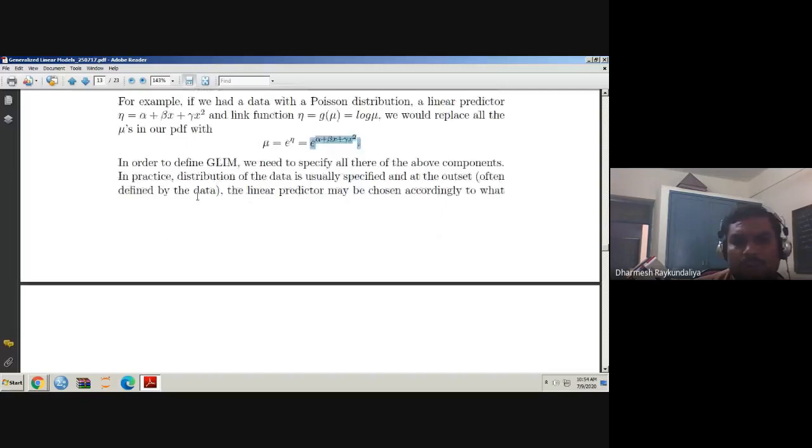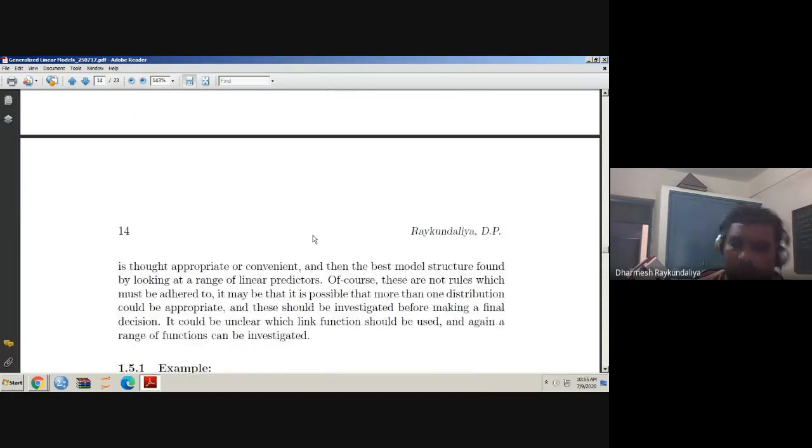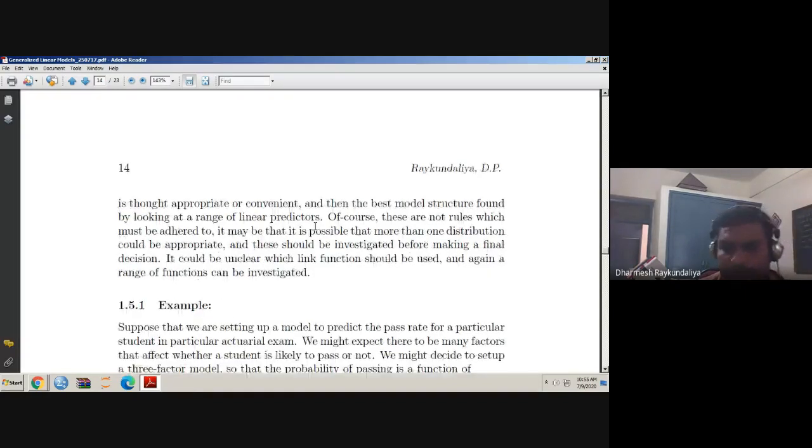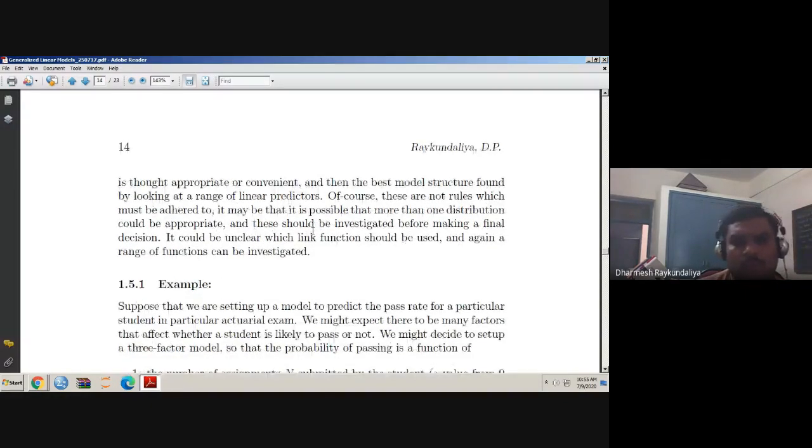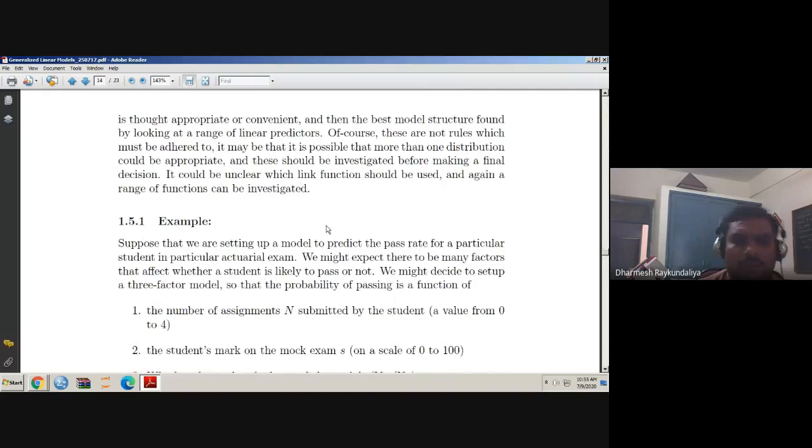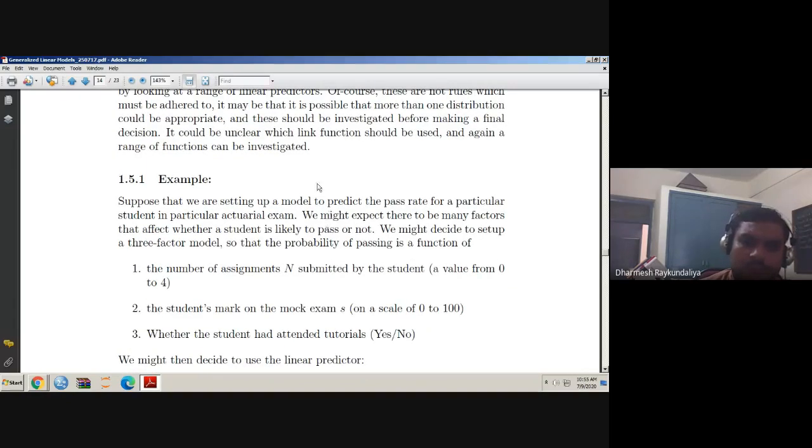So in generalized linear models, we usually apply when the response follows a distribution which is a member of the exponential family of distributions. So let us understand one example. Yesterday we discussed up to that.